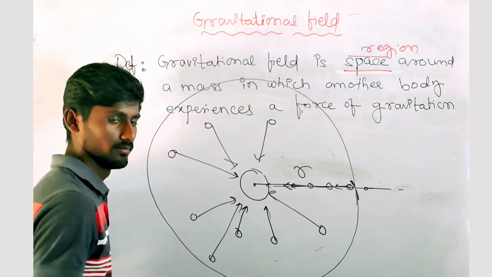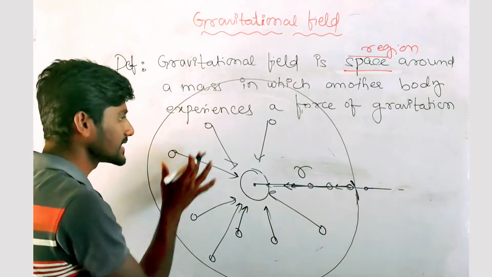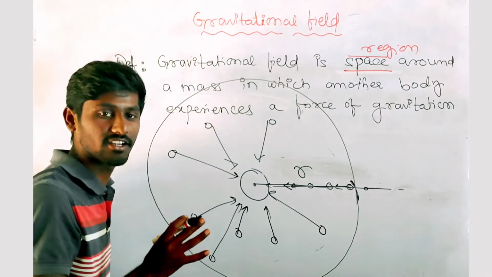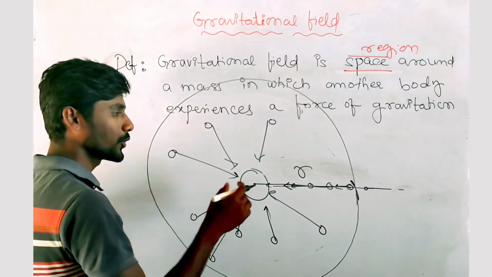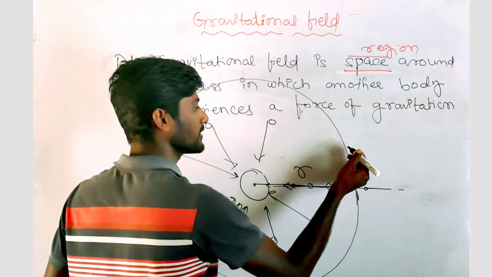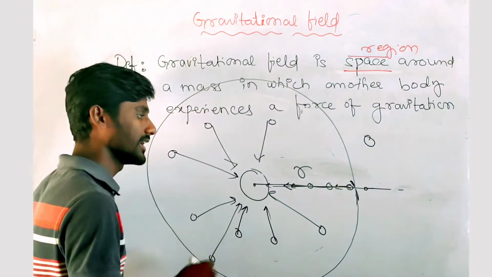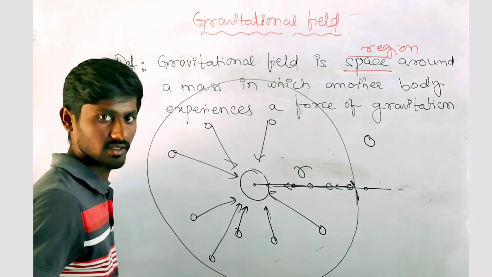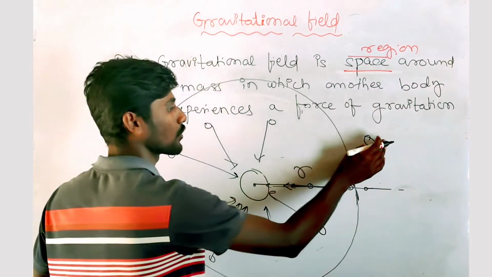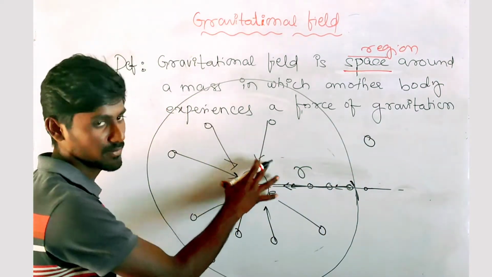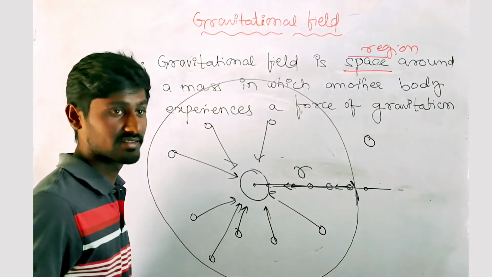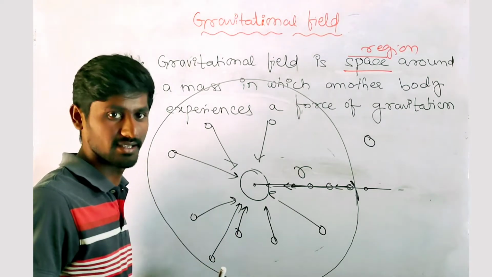So this region or this space is called the magnetic field. And if you put any magnet beyond this region, then it's not going to be attracted, right? Then we can say this is out of the magnetic field of this magnet. This is what exactly a field is.